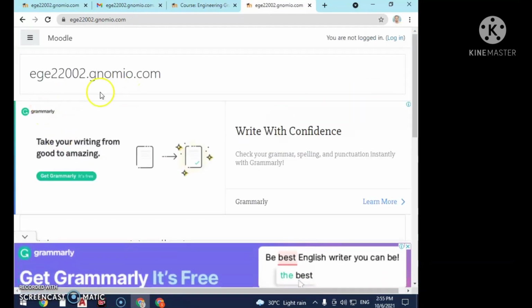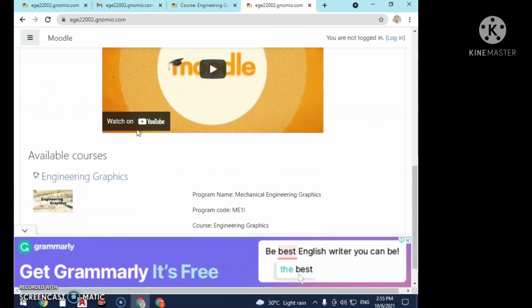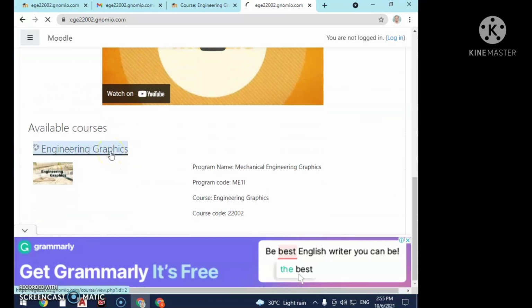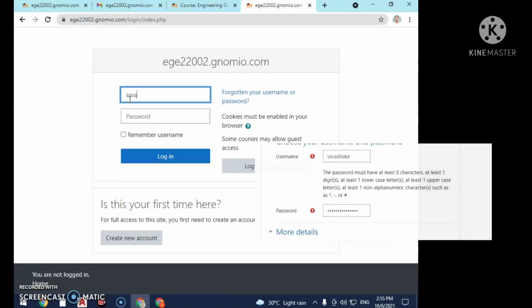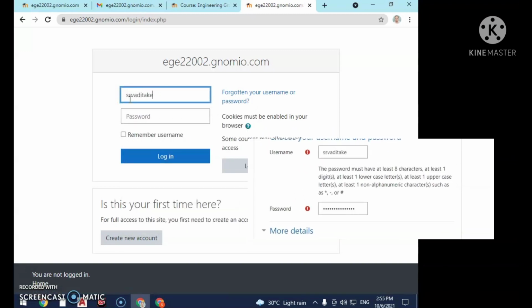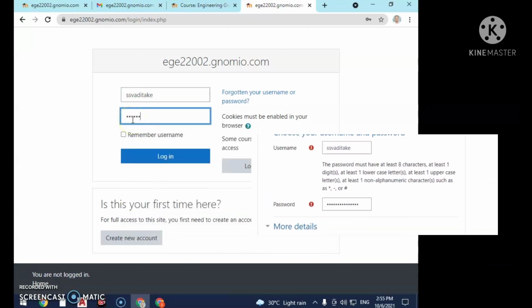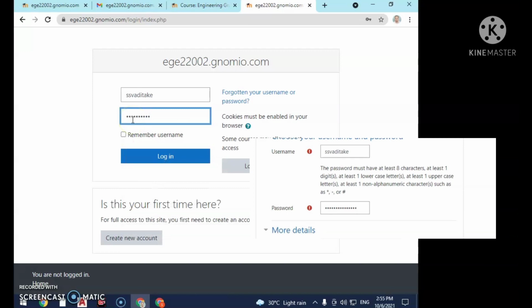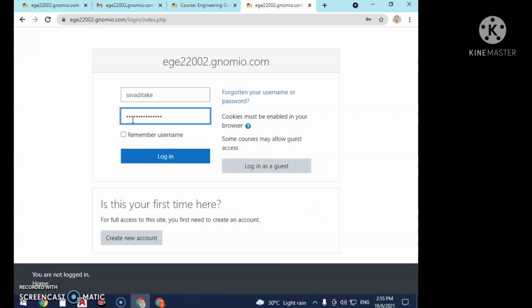Such type of window will be observed. Then you have to click it. Then you have to furnish the details. My username is just like this one. Password. And login.